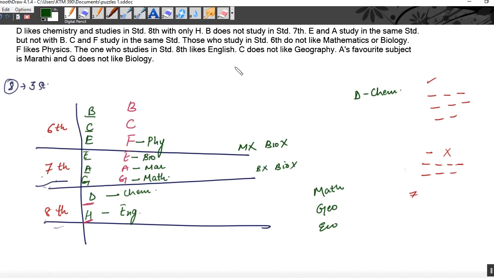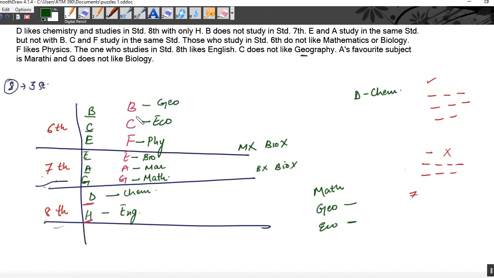Now, here it was given C does not like geography. Only B and C are left and only 2 subjects are left. Now, if C is not liking geography, that means B likes geography because someone has to like geography. And then we are left with only one, that is economics. That means C likes economics. So this is our main arrangement.